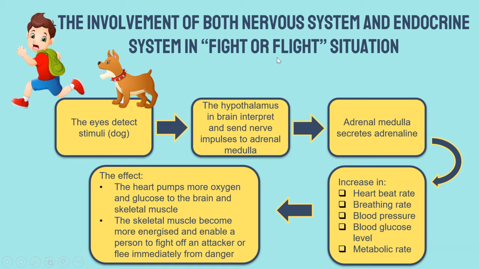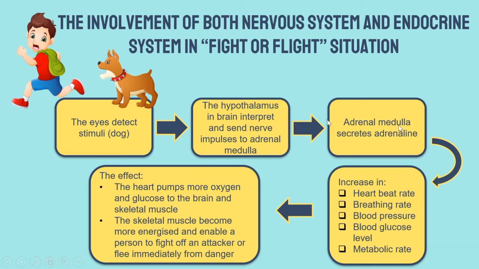The nervous system is involved when the eyes detect the stimulus and generate the impulse sent to the brain, and then the brain interprets the impulse and sends the impulse to the endocrine gland.